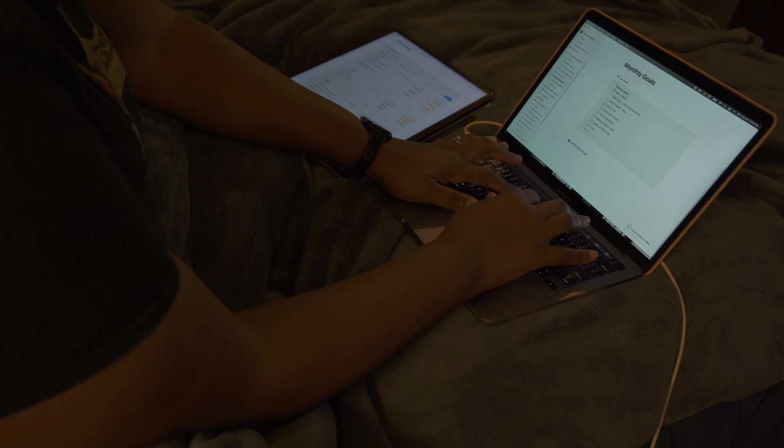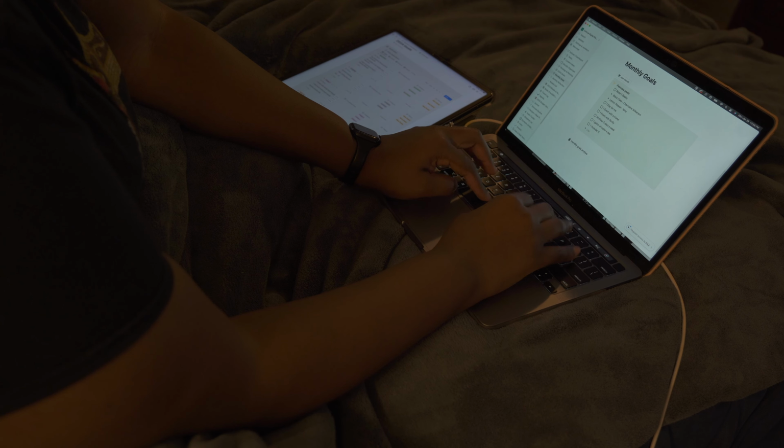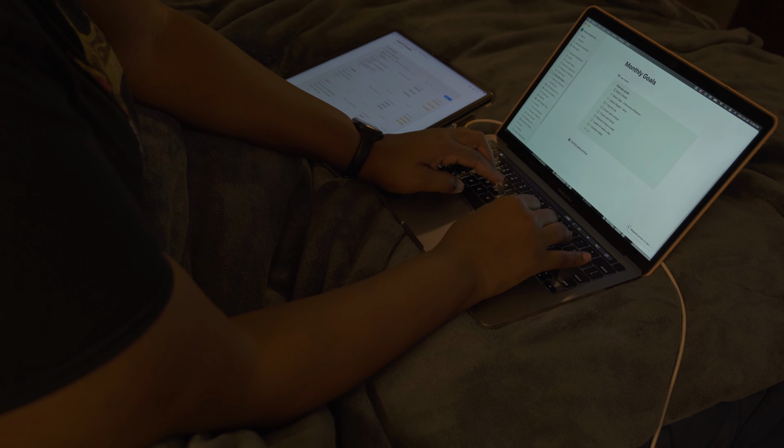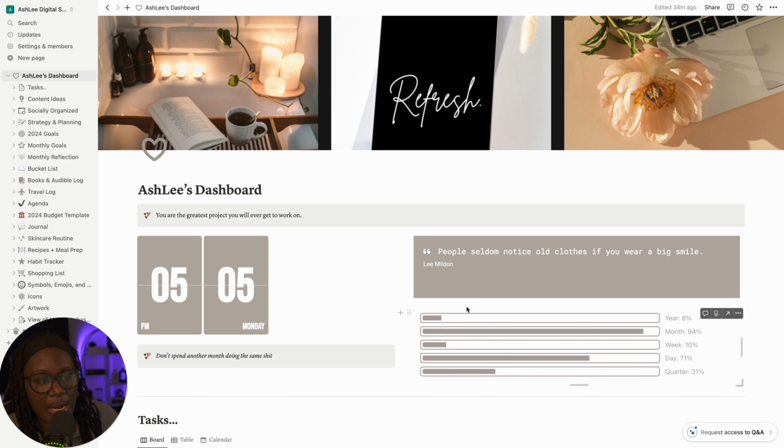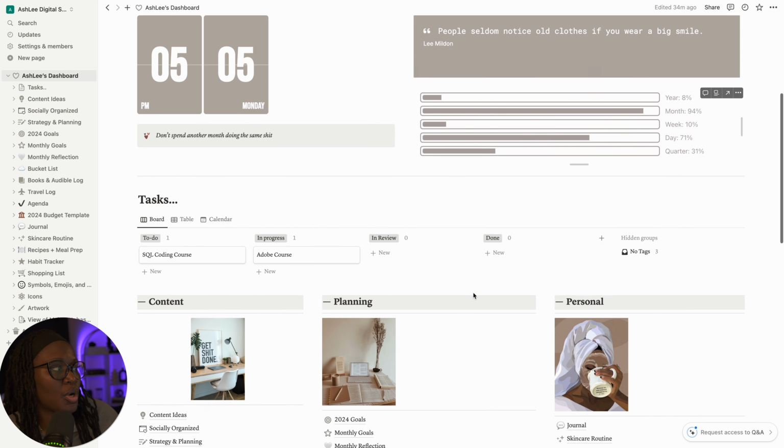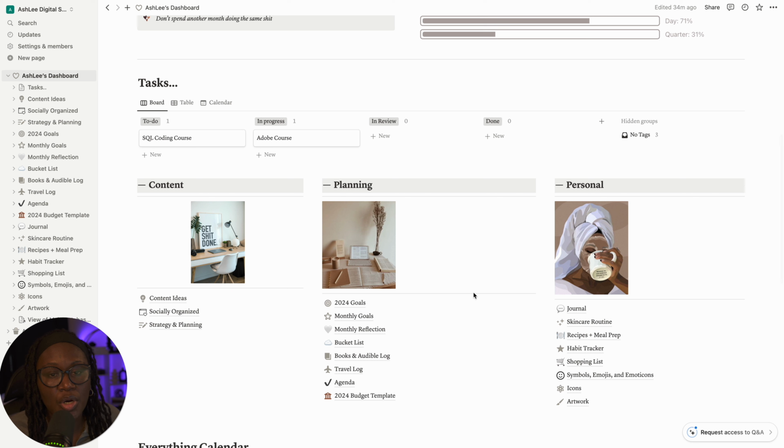Let's get into it. I went in and I already did some pre-planning in Notion. So this is going to be more like a tour of how I'm going to plan my month versus you watching me type in everything. I figured that would save a little time. So for the dashboard, I didn't have to do much to the dashboard. For the task list here, I'm going to use that as my running task list for the month. So I've already added in a SQL coding course. I want to complete that for my job, and also an Adobe course that I'm currently taking. I want to finish that.